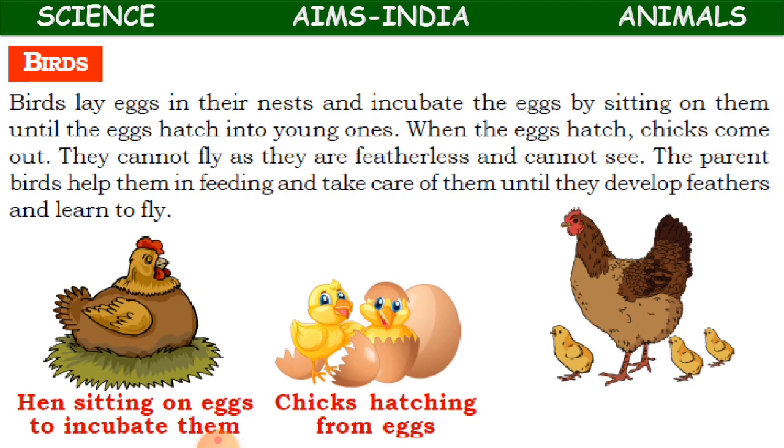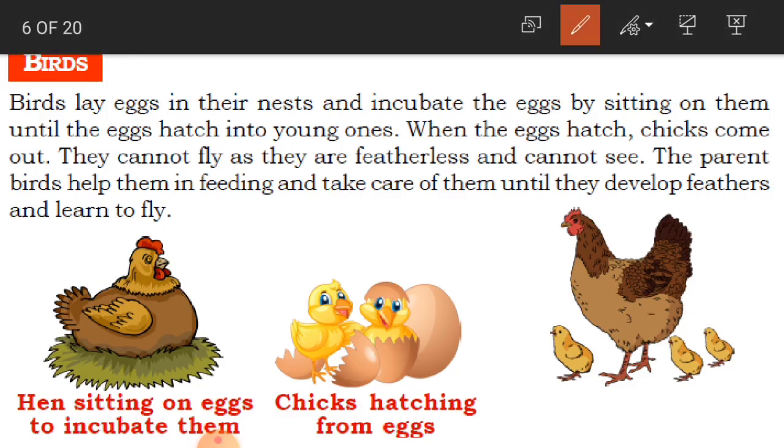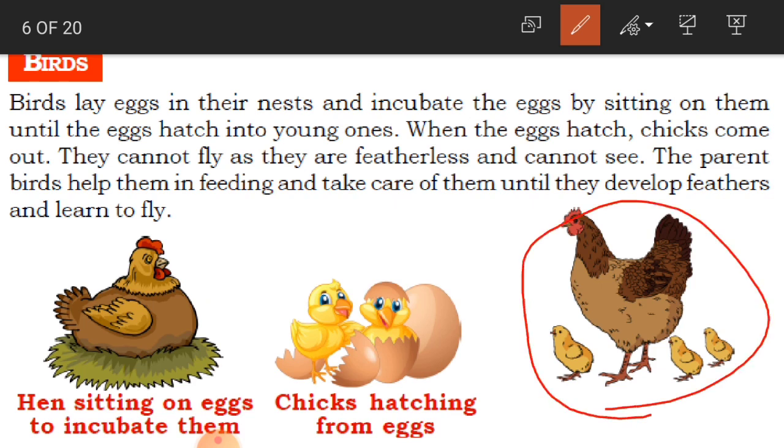Birds lay eggs in their nests and incubate the eggs by sitting on them until the eggs hatch into young ones. Like we took an example of a hen before. The hen is going to sit on the eggs.